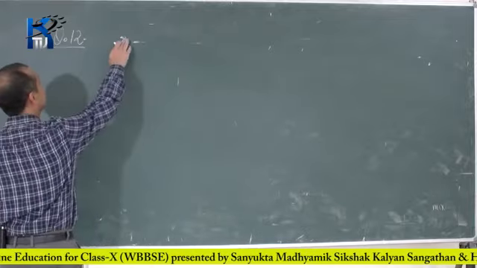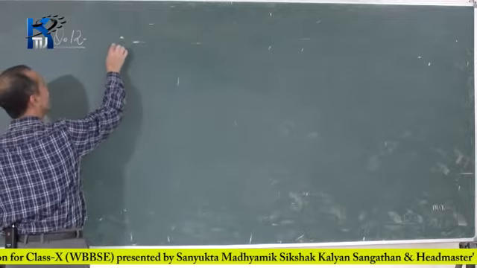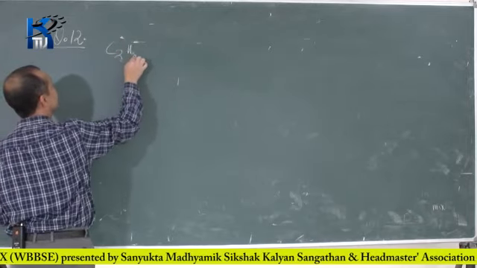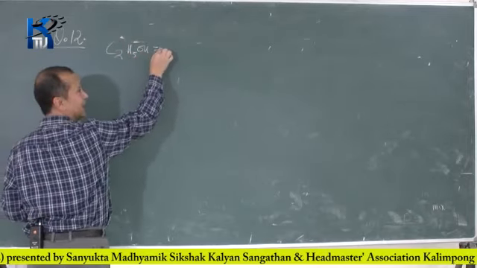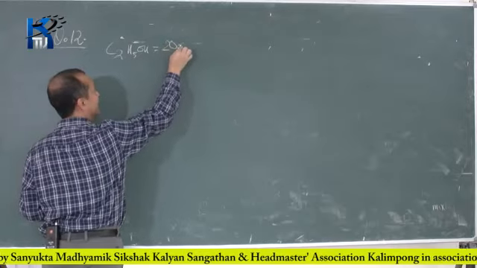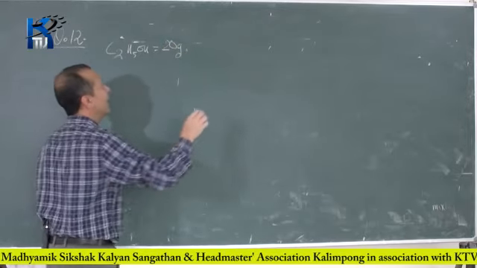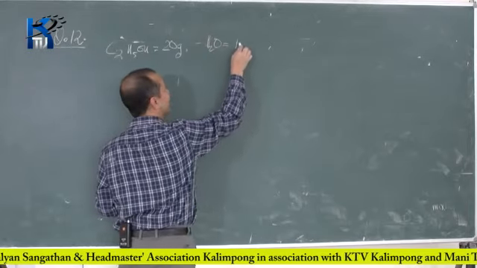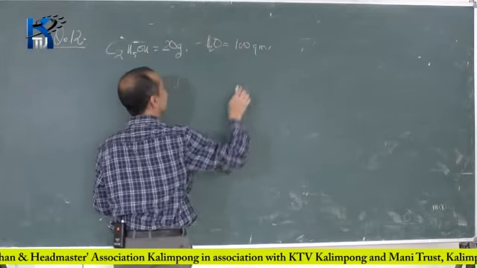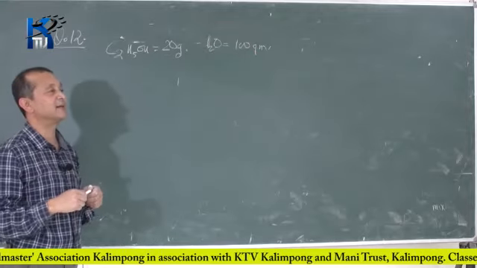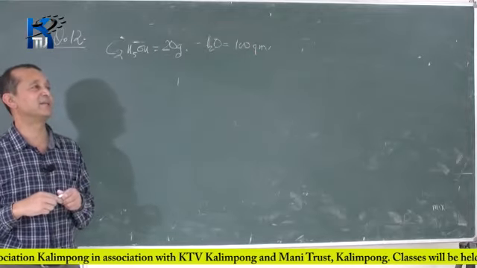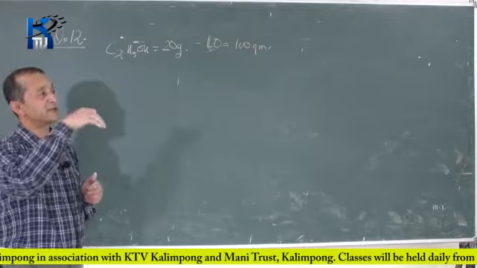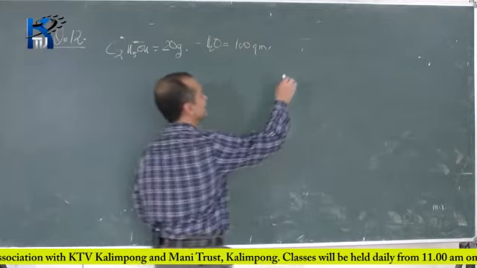So first of all, you are given ethyl alcohol is 20 gram, and water is 100 gram. The quantities of ethyl alcohol and water are given as 20 gram and 100 gram respectively. So find the vapor pressure of the solution. You can imagine there is a solution.